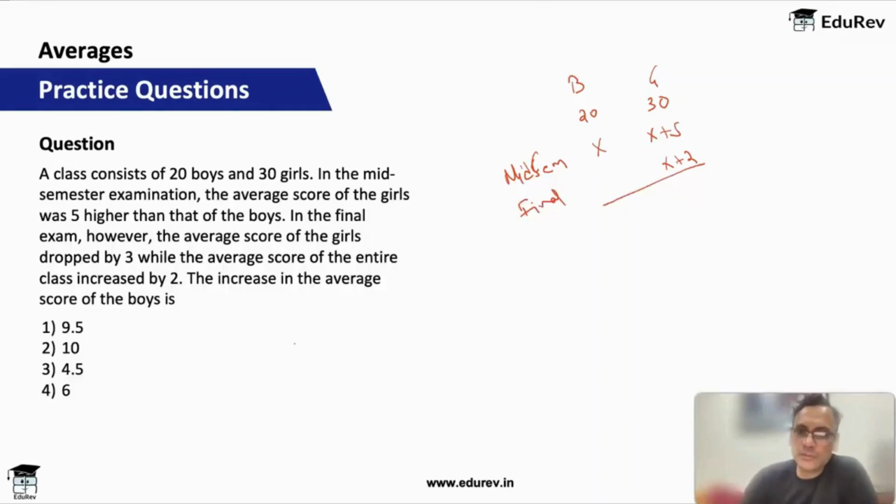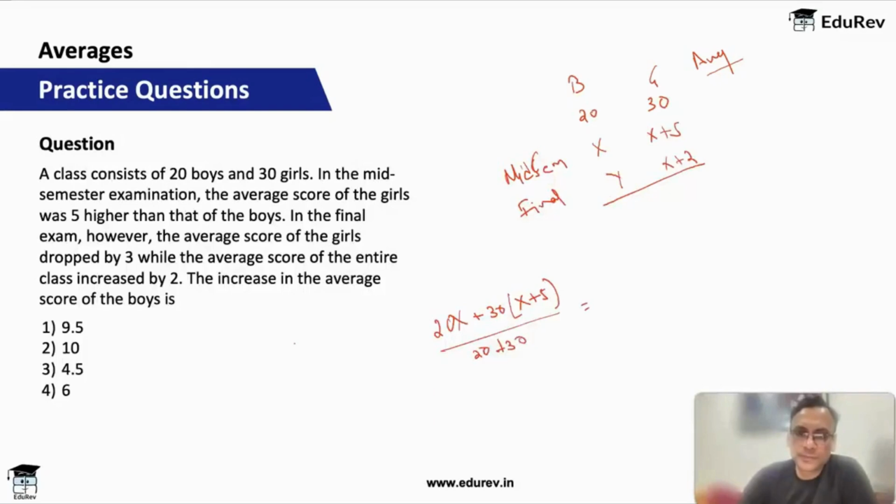So midterm, I don't know how much was the average, and the boys, I don't know the final. So let's assume this to be y. And what is the average? The average is going to be the weighted average. So for the midterm, the average will be 20x plus 30 into x plus 5 upon 20 plus 30, right?